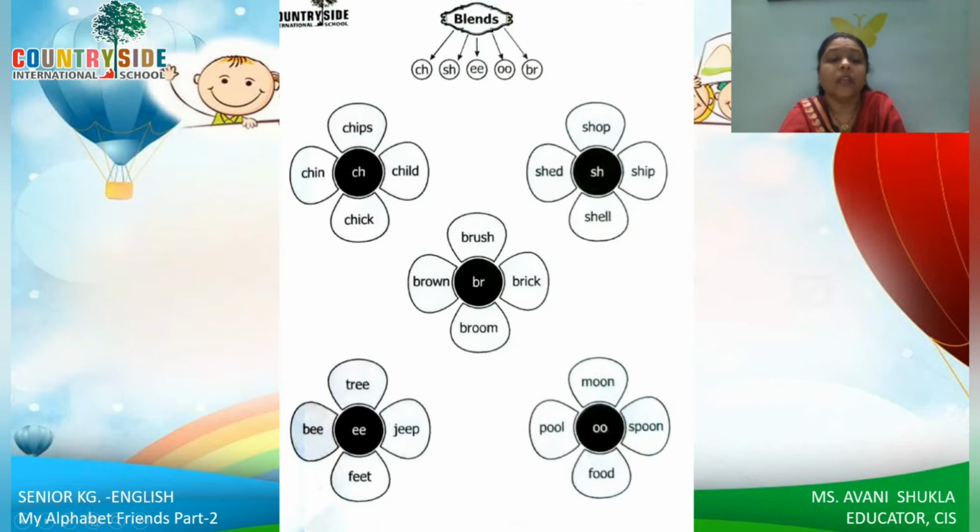Here we have ee, right? Double E is ee. So here we have tree, jeep, feet, and bee. Then here we have double O, which means oo, right? So moon, spoon, food, pool. So double O makes the oo sound.